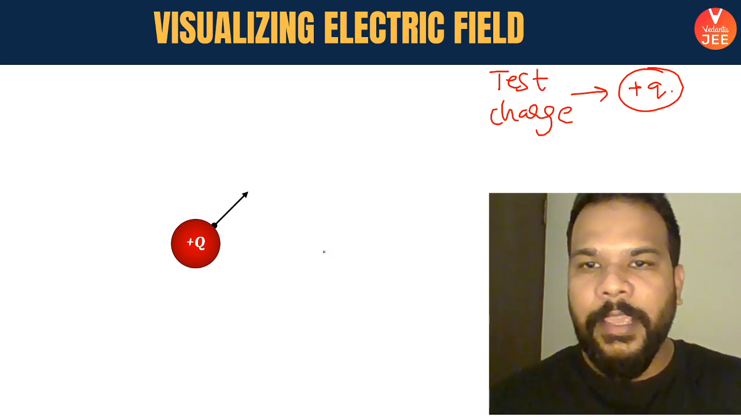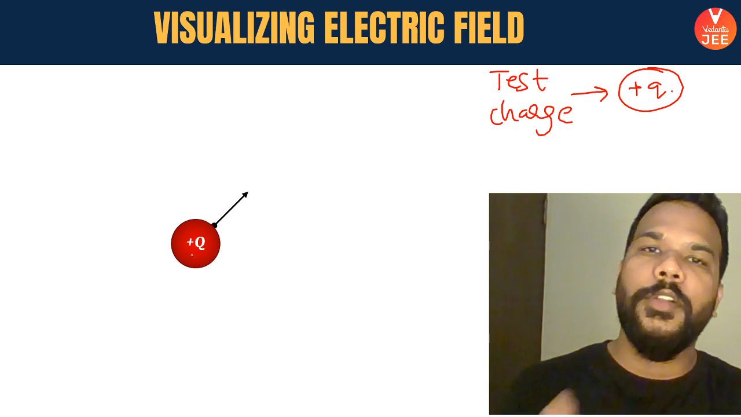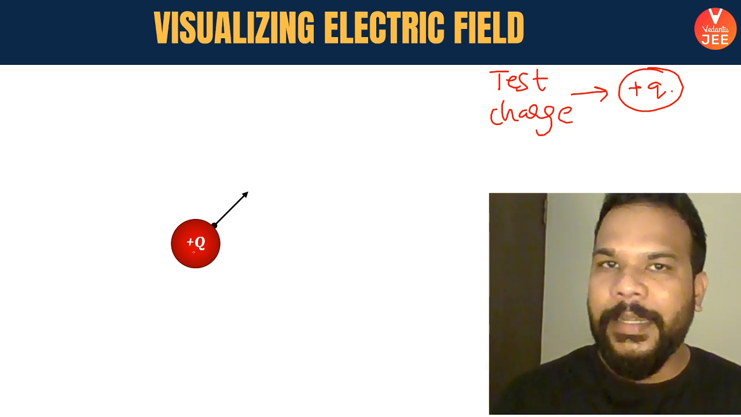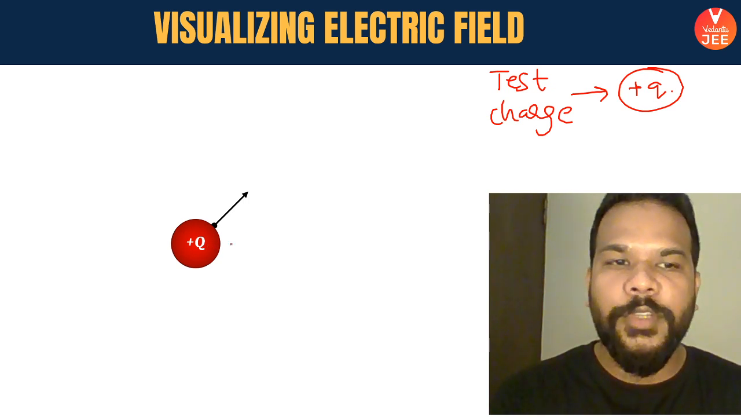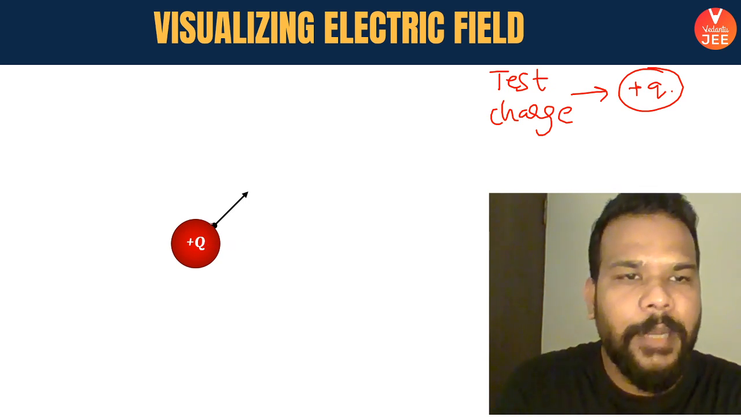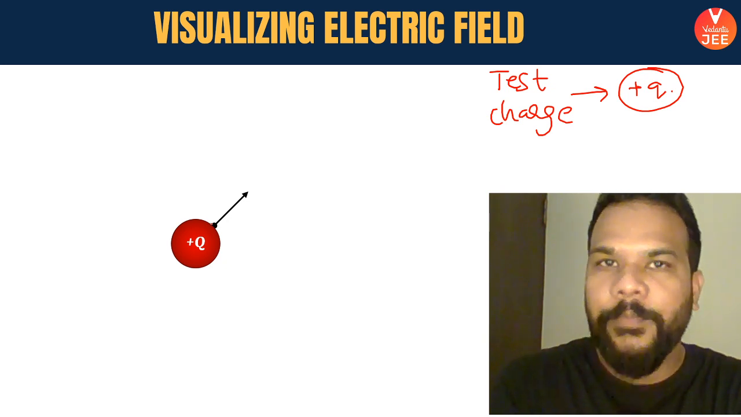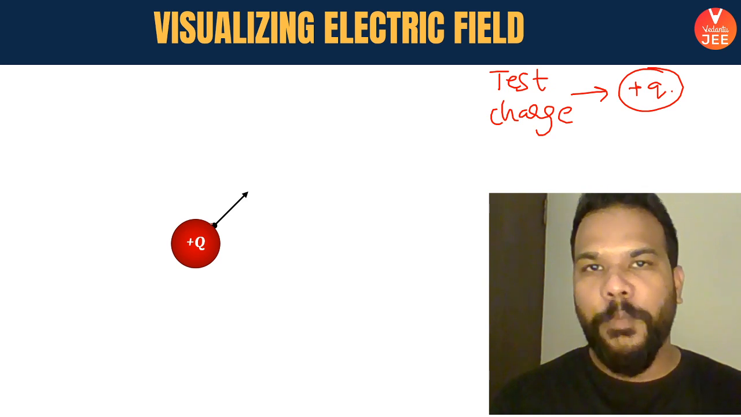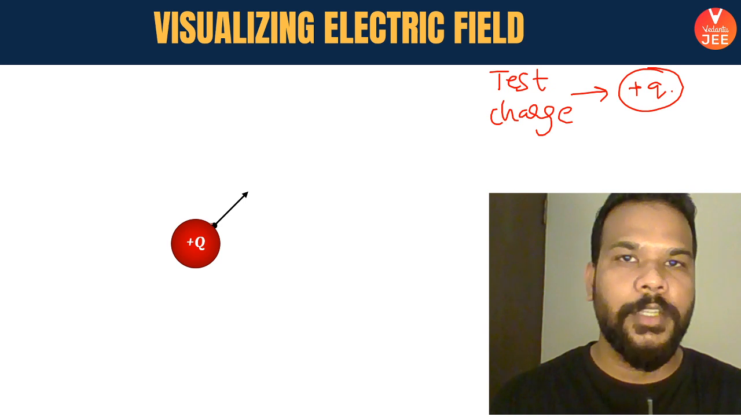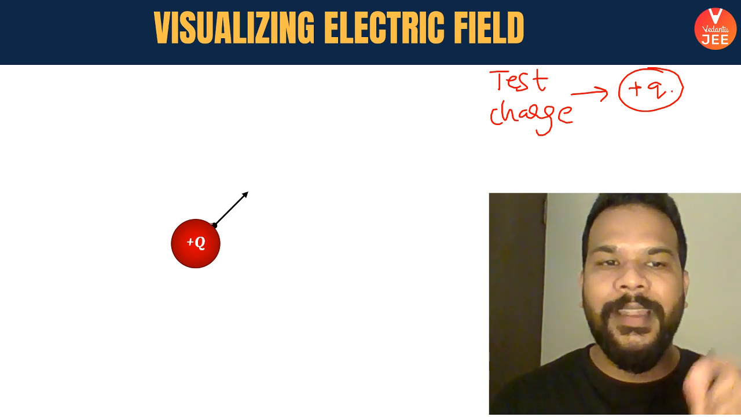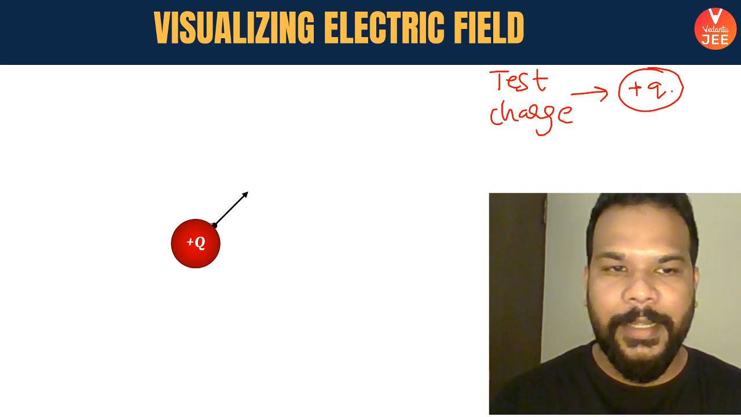Can I say that if my main charge is positive and my test charge is also positive, will they attract each other, or will they repel each other? The small q charge will be attracted or will be repelled? Can you tell me in the chat box? Can you guys tell me? If I bring a small q positive charge nearby this capital positive q charge, will the small q charge be attracted or repelled?